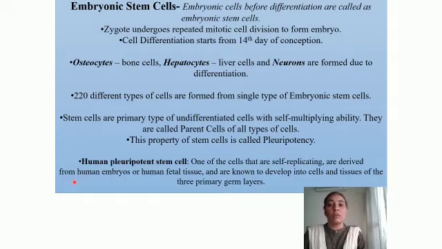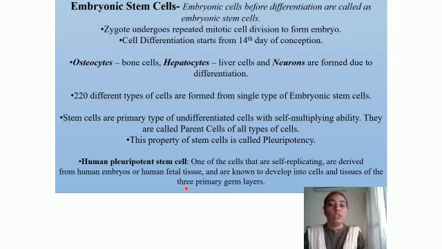Stem cells are present in the embryo, or they may even be found in human fetal tissue, that is the umbilical cord. We have seen that the umbilical cord also comprises stem cells, which are known to develop into cells and tissues of the three primary germ layers. So this is another important point.